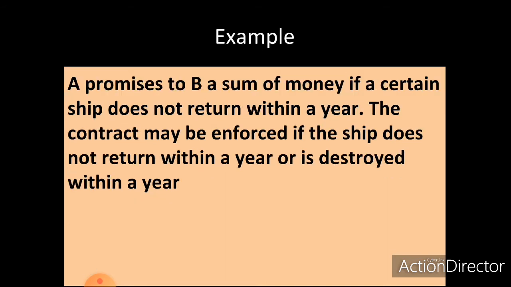Now look at the example related to this rule. A promises to B a sum of money if a certain ship does not return within a year. The contract may be enforced if the ship does not return within a year or is destroyed within a year.